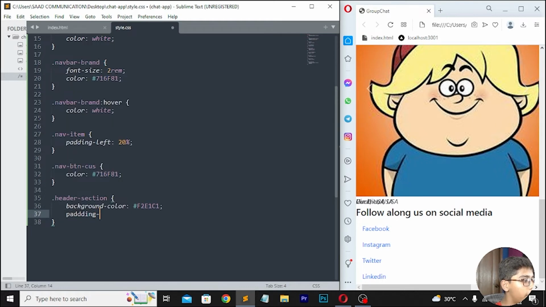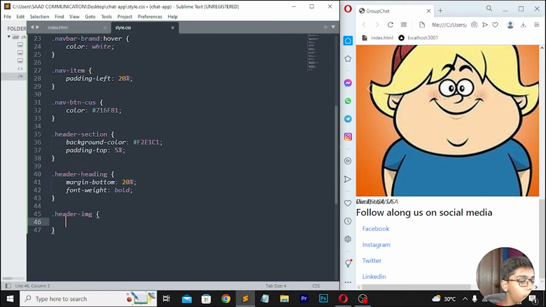Move down, write .header-section, then background color, which should be F2 E1 C1. Then move down, write padding-top, which should be 5%. Then move down, write header heading, margin-bottom 20%, and font weight bold. Then write .header-image, and here I will be writing width 50vw. Move down, write .header-content, padding 0.005%.